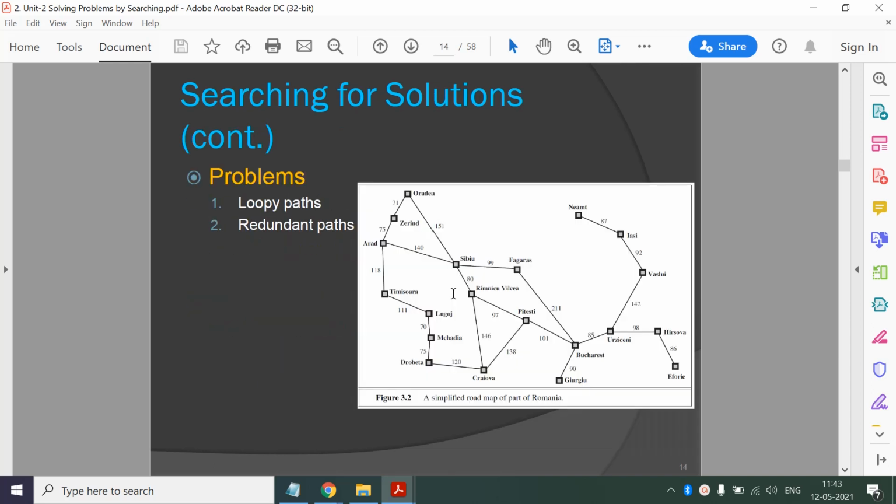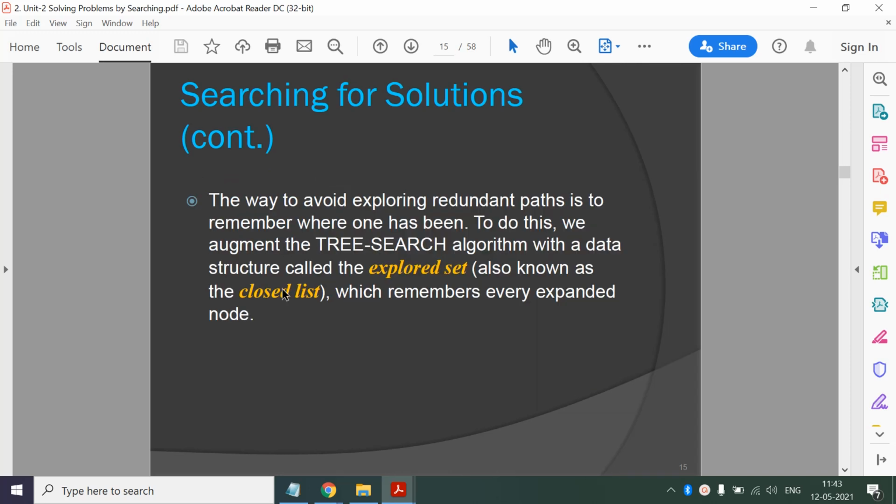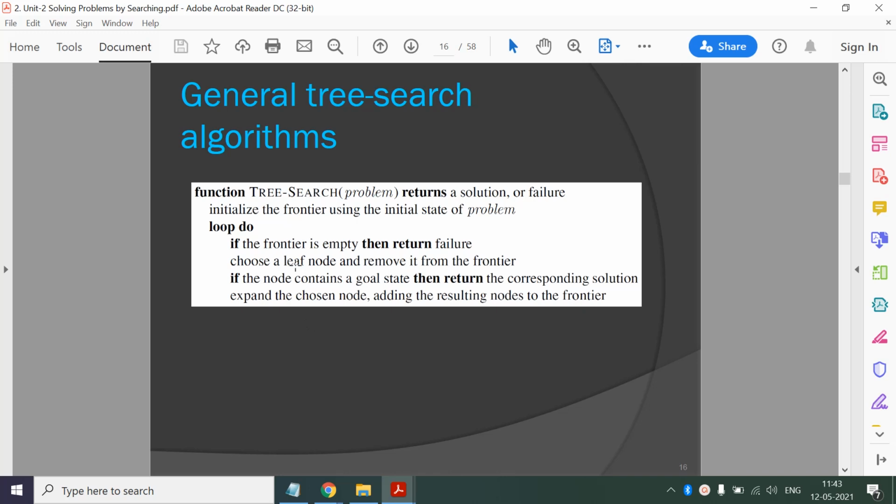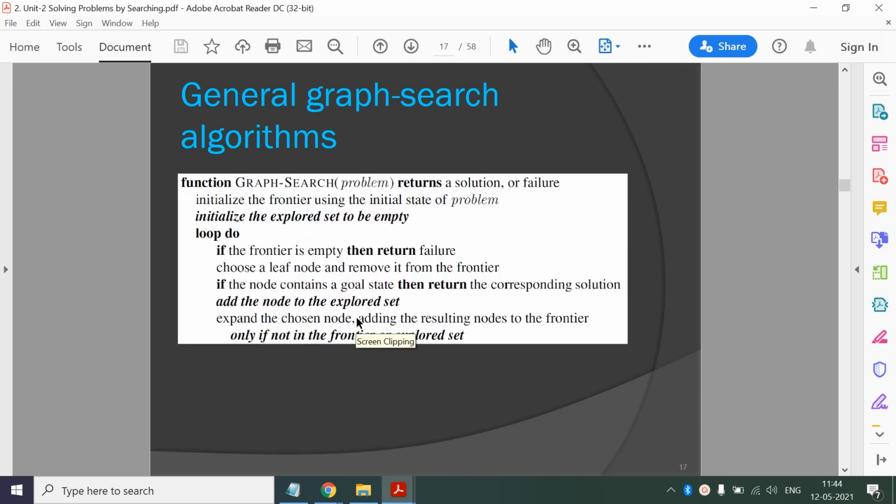Okay, now the problem is you may fall in a loop path or redundant path. So solution to that is you maintain an explored set where you will keep all the nodes which are already visited. So this is how you remember every expanded node. We have seen two versions of search algorithm: tree based and graph based. Only difference is in graph based we use the explored set. So graph based search will avoid the loopy path and redundant path.